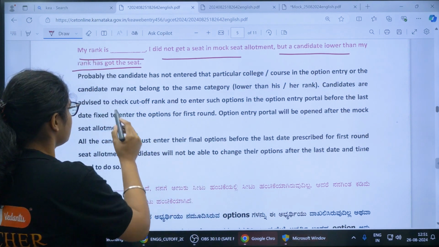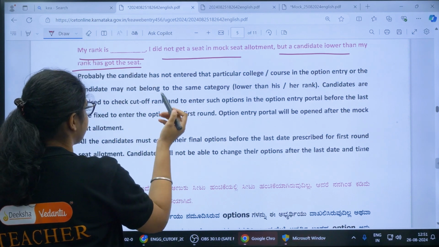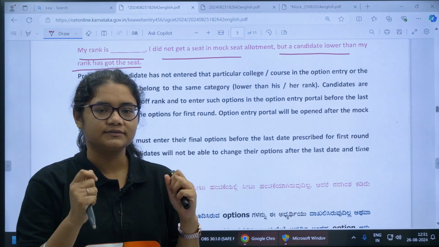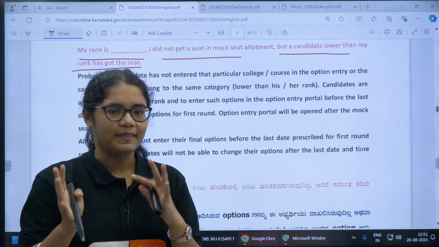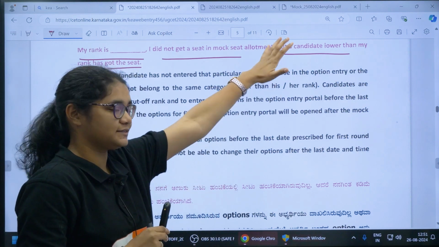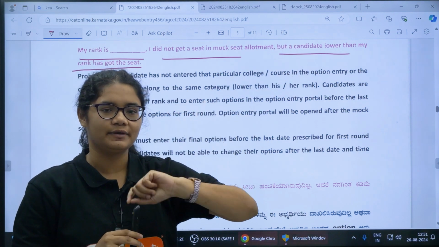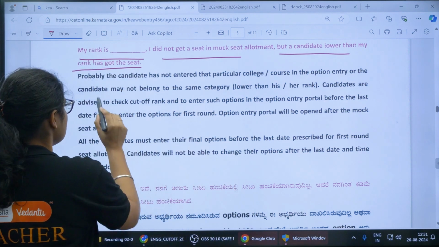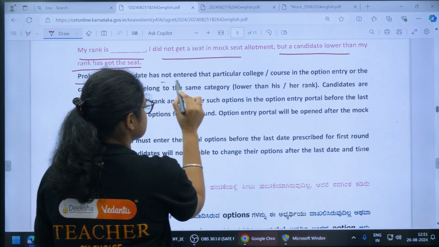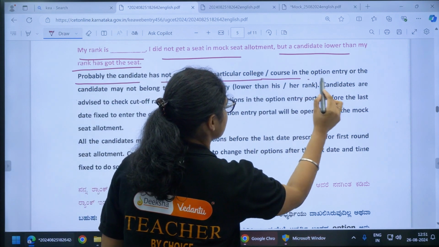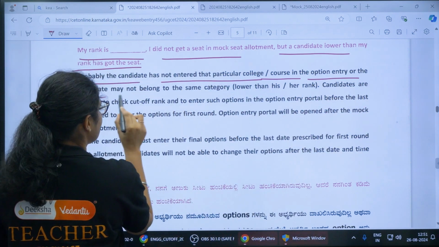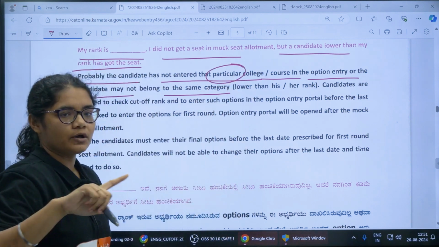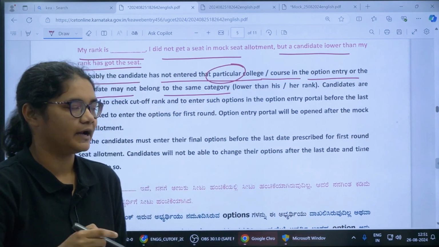What might be the case here is that the student who did not get a seat might have added those colleges where the cutoff is too high compared to his rank, and the student who got a seat might have added those colleges where the cutoff is near his rank. That is the obvious case. But probably the candidate has not entered the particular college or course in the option entry, or the candidate may not belong to the same category. Particular college means those colleges where he has a probability of getting a seat.